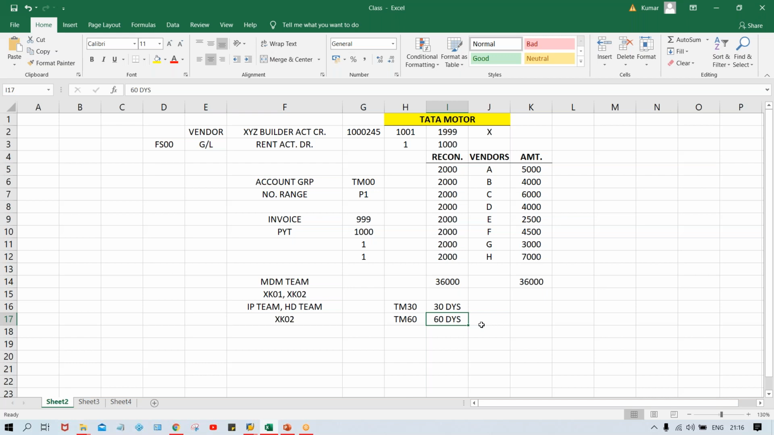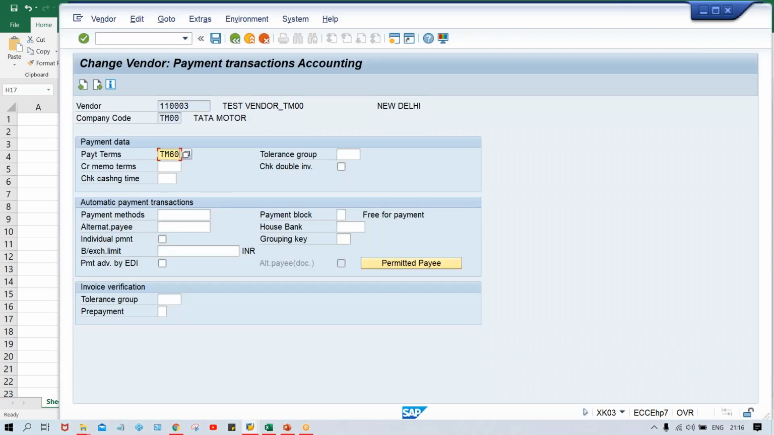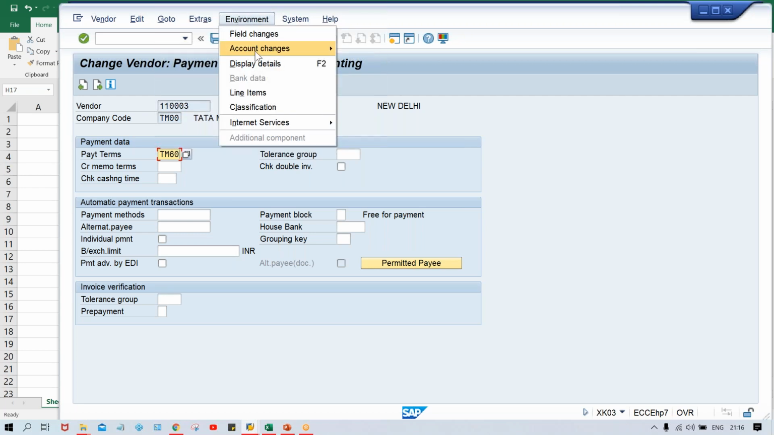I have not received the payment yet against so and so invoices, even though the 30 days is already over. In that case, people are going to have a look. Then people will find, oh my God, instead of TM30, somebody has changed it to TM60. Who changed it? That is also possible to find out, guys. Look here in the environment, you'll have account changes.